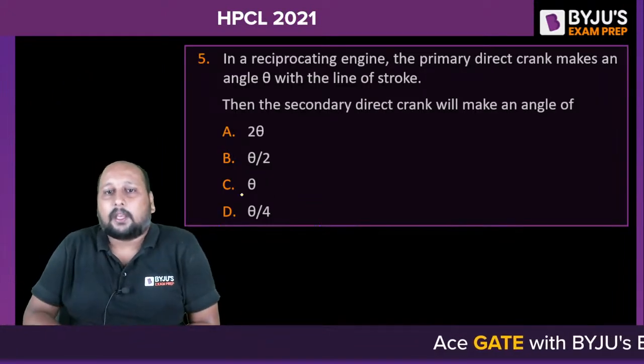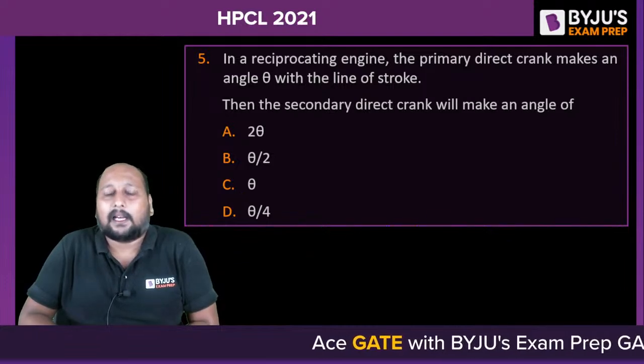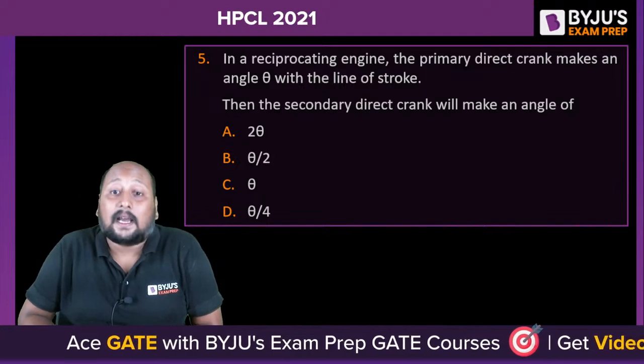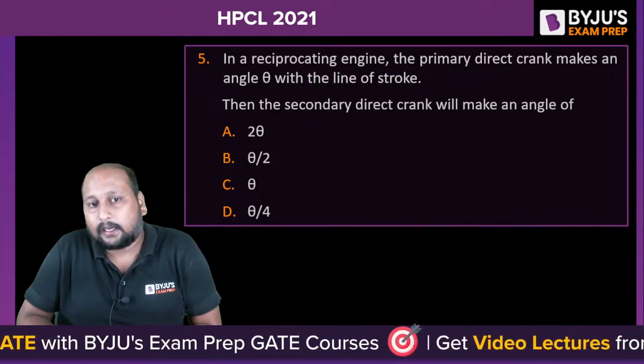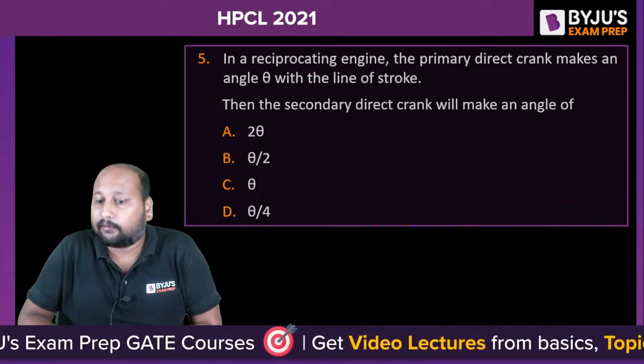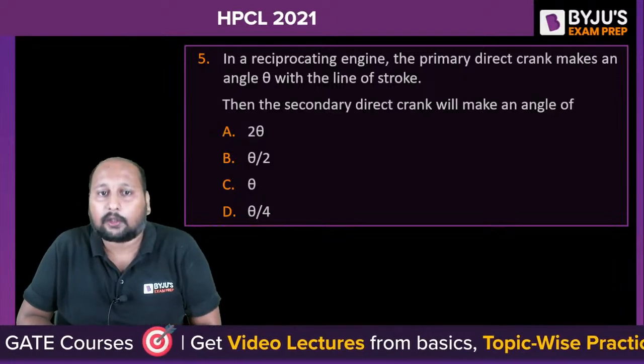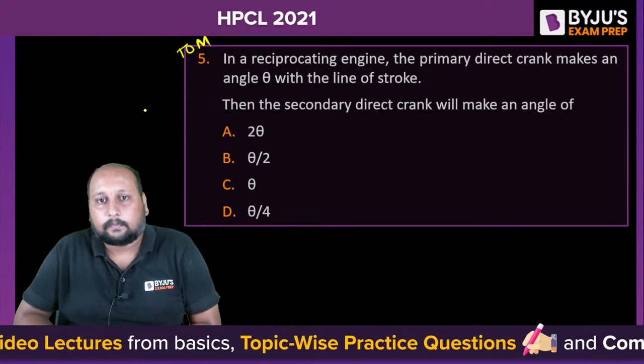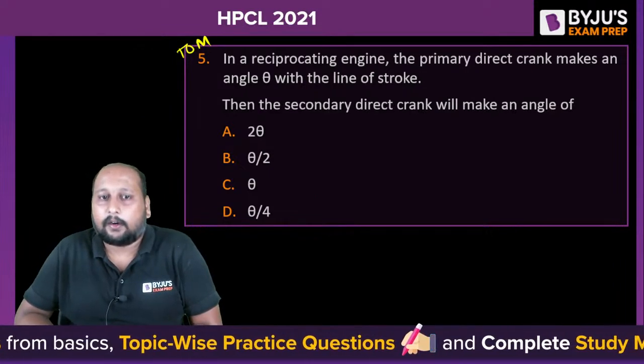In a reciprocating engine, the primary direct crank makes an angle of theta with the line of stroke. What angle will the secondary direct crank make? 2 theta, theta by 2, theta or theta by 4. It's a question from balancing, from theory of machine. Balancing topic, A, B, C or D.